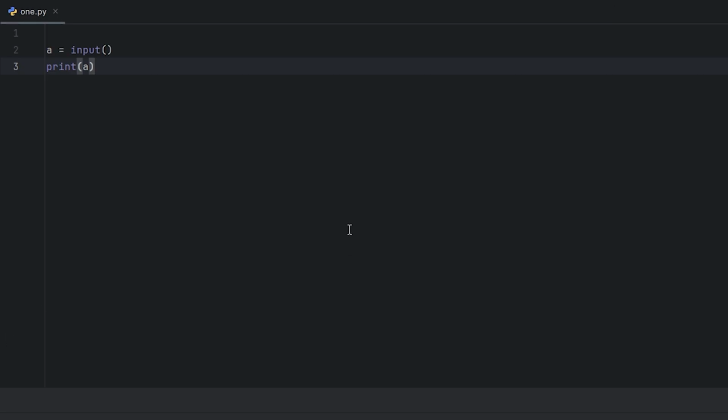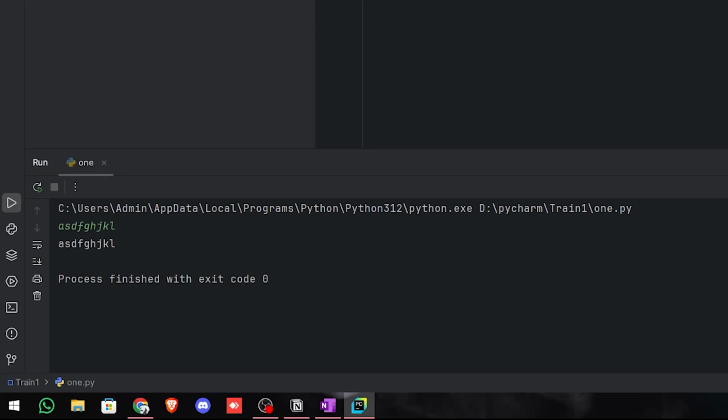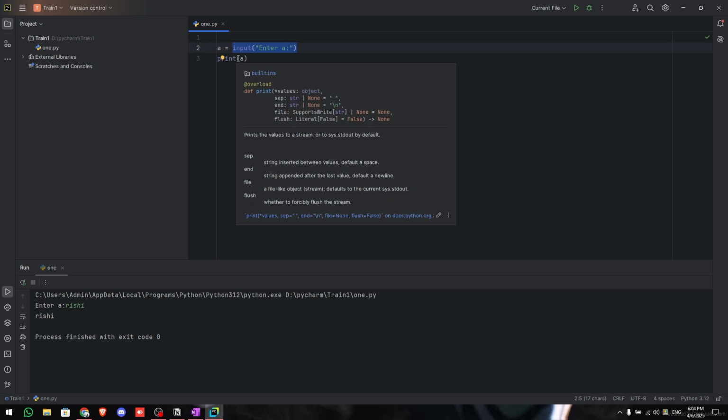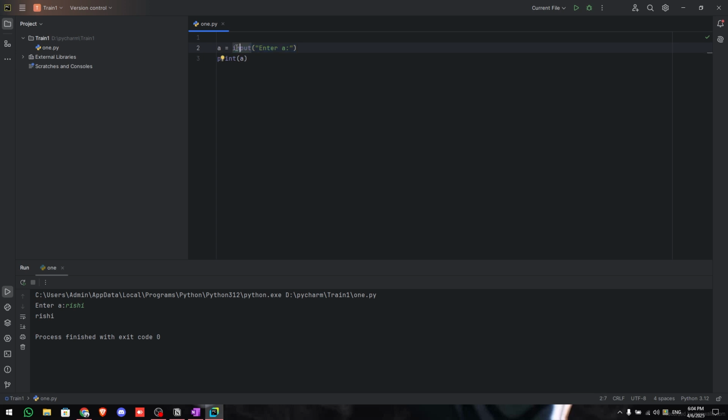But remember how we added the enter? Here we need not write a print before, we can actually write inside of the input itself. So string enter A, and there you go, you can enter. So Rishi, boom, it's that simple. Do keep in mind here, by default all the inputs will be taken as string, not a specified data type. So if you do want a number, we have to later change it to number.